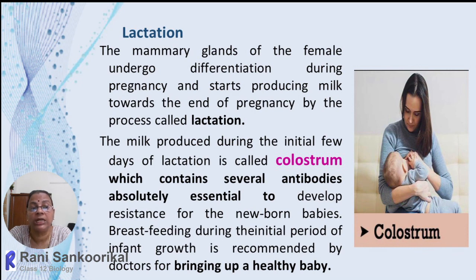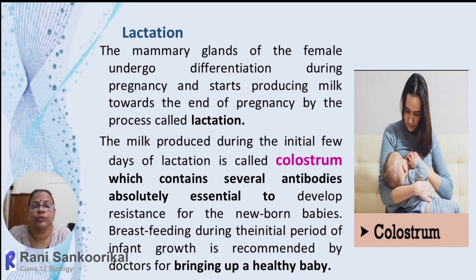The speciality of colostrum is that it contains a larger amount of antibodies produced by the mother, which can be given to the baby through the colostrum. It also contains rich nutrients. So it is essential to feed the baby with colostrum in the early stages after childbirth.